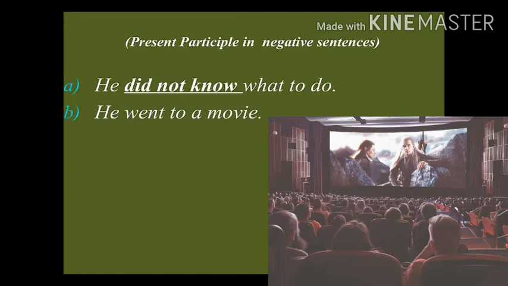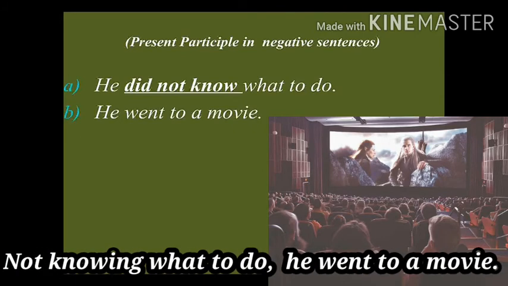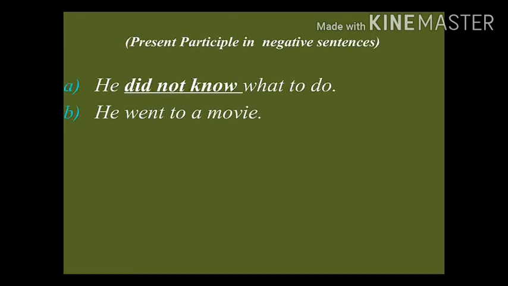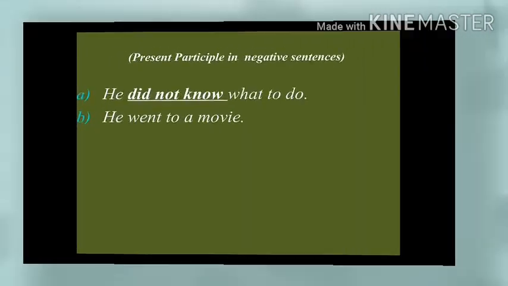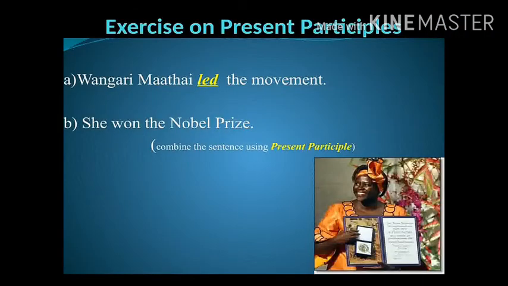The next one is negative sentences. He did not know what to do. He went to a movie. So this changes into not knowing what to do. Not changes into knowing, so before that we have to add a not. Not knowing what to do, he went to a movie. Like that we have to change a negative sentence into a phrase. Let us go into an exercise to have a better understanding.